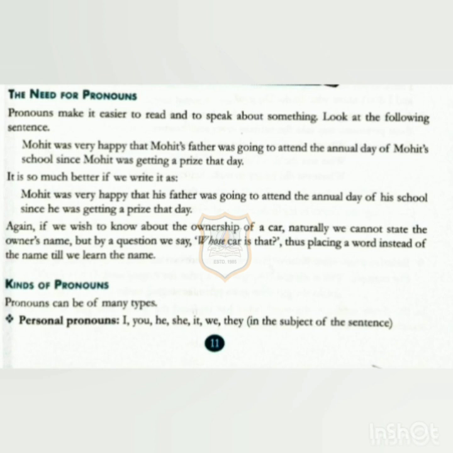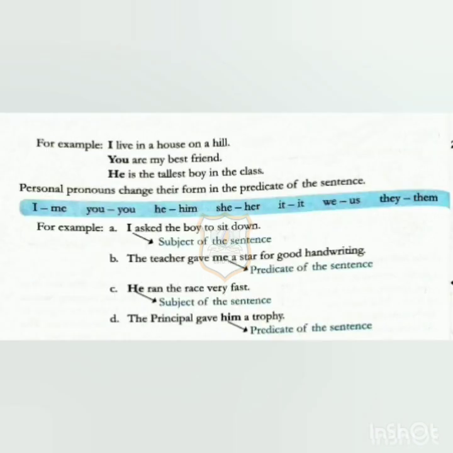First one is personal pronoun. A personal pronoun is a short word we use as a simple substitute for the proper name of a person. It shows the person, gender, number, and in case of a noun, it replaces: I, you, he, she, it, we, they, me, him, her, us, and them.